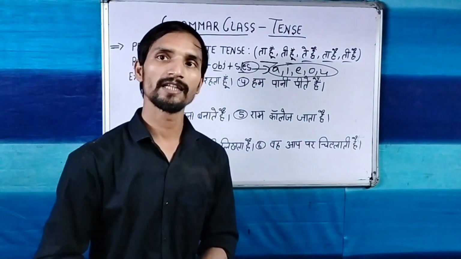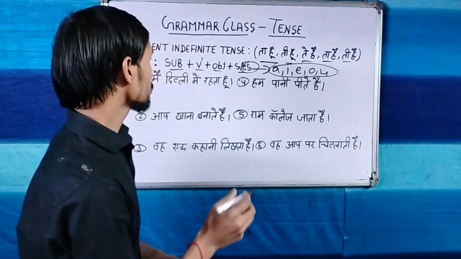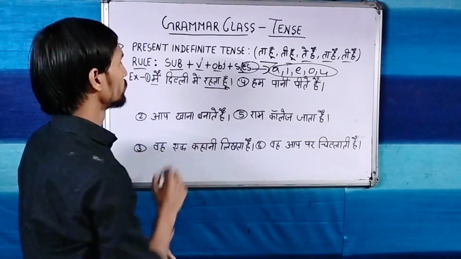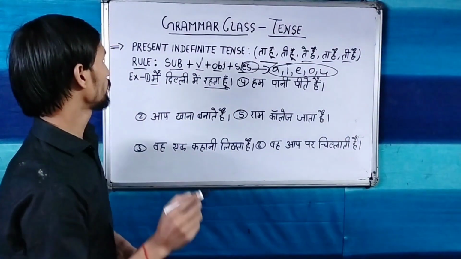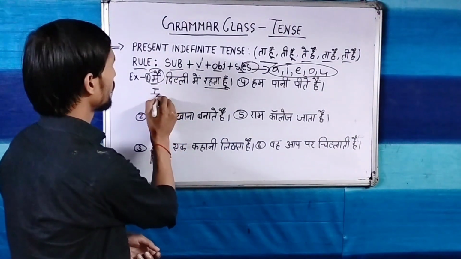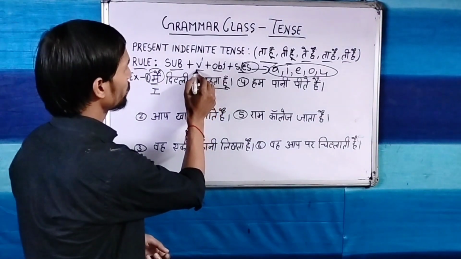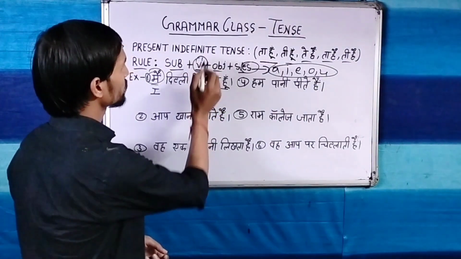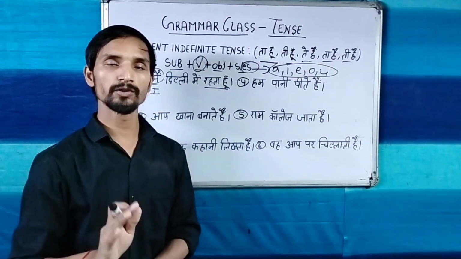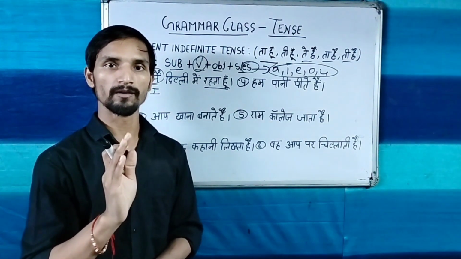Now let's translate some sentences. The first sentence is here, मैं दिल्ली में रहता हूँ. You have to find out what is the subject. मैं means I. Verb, what is the verb? You have to be very careful. You have to take the verb's first form. There are 5 forms of the verbs, and generally we use 3 forms of the verb.